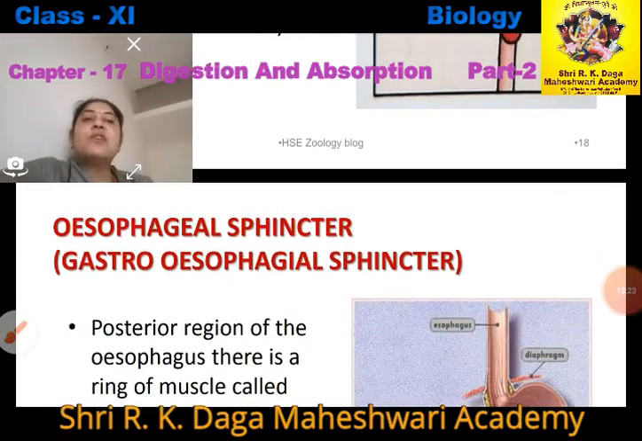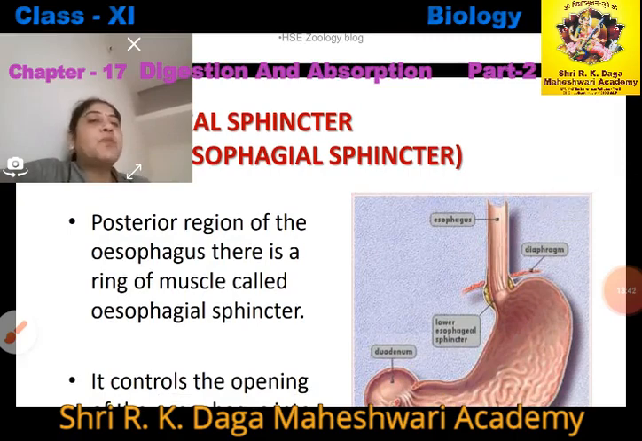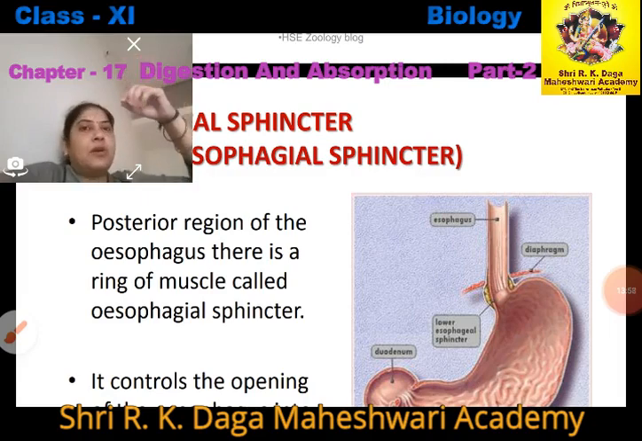The esophagus contains a specific structure called the esophageal sphincter, or gastroesophageal sphincter. Now what do you mean by sphincter? At the posterior region, the last part of the esophagus, the esophagus opens into the stomach, right. The end opening into the stomach is called the posterior part, and the opening into the pharynx is called the anterior part, right.